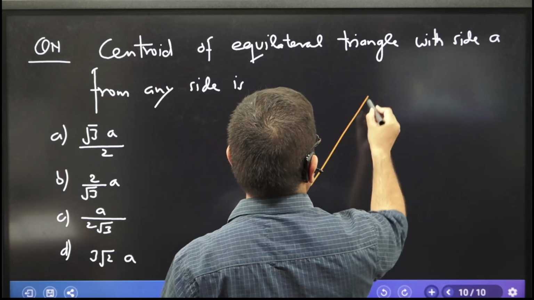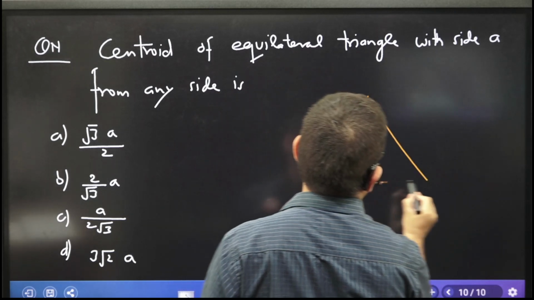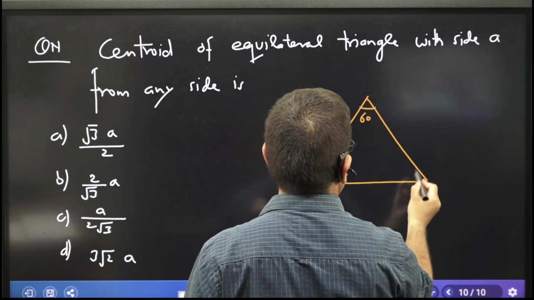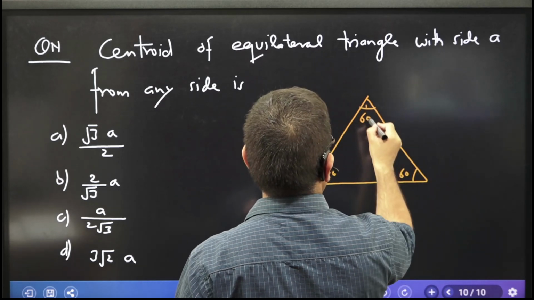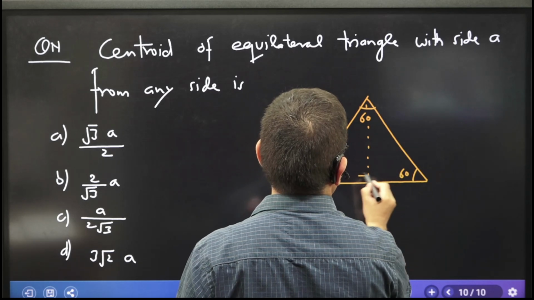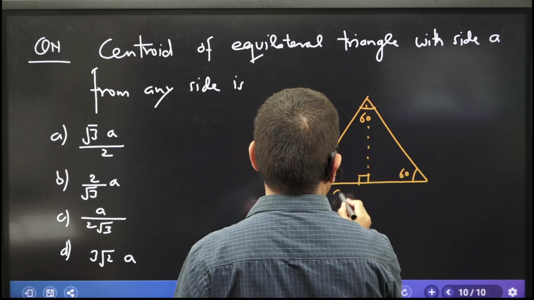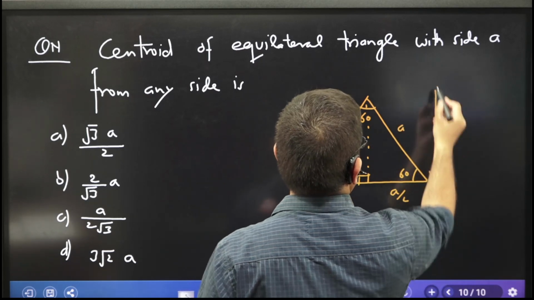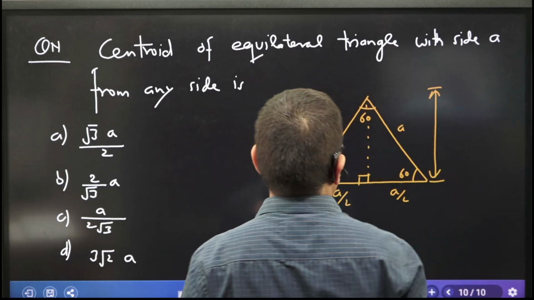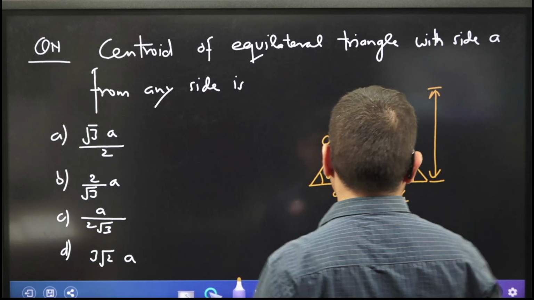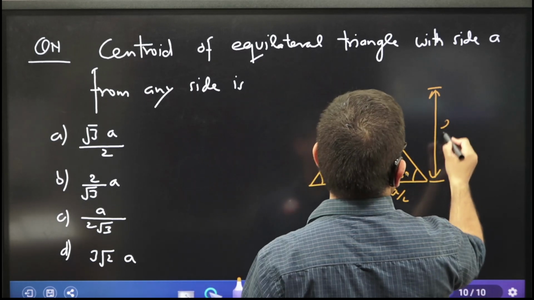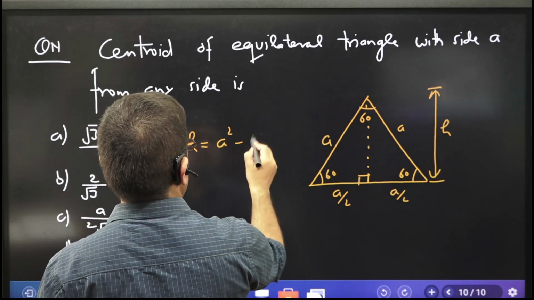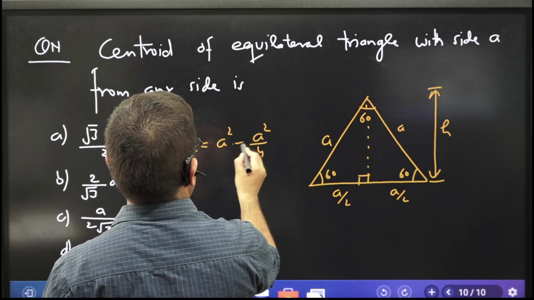Let me give you an equilateral triangle first. Any idea what each angle is? Yes sir, each angle is 60, and if I drop a perpendicular, this is 90 degrees. a by 2, a by 2, a. Can you tell me what h is now? h looks like square root of (a square minus a square by 4).